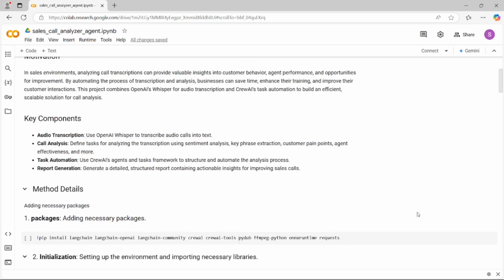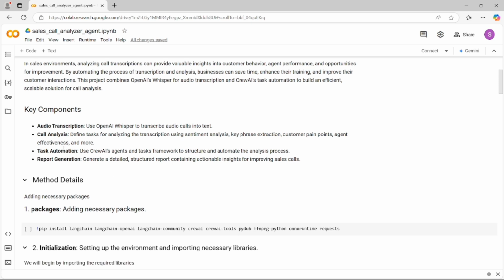The key components of this project are audio transcription using the OpenAI Whisper model, then the call analysis using CrewAI, the task automation, and the report generation.